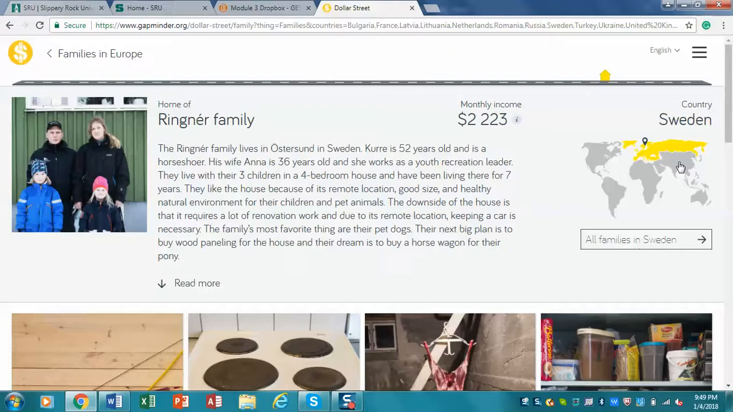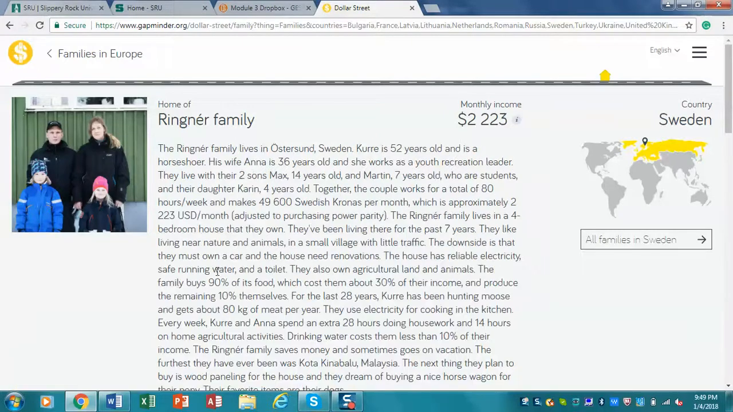I'm going to click on that, and you'll notice that it shows a brief description. Here you'll notice that they make the equivalent of $2,223 a month in US dollars. So it's about $25,000, $26,000 a year. Briefly read their narrative, expand it, because you're going to see some interesting things about them.